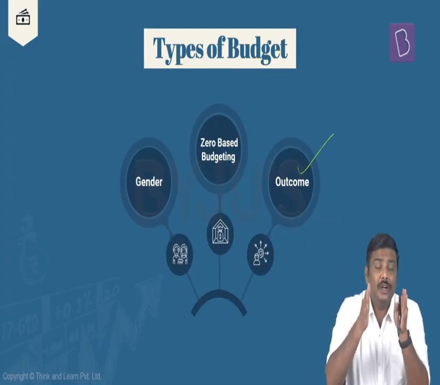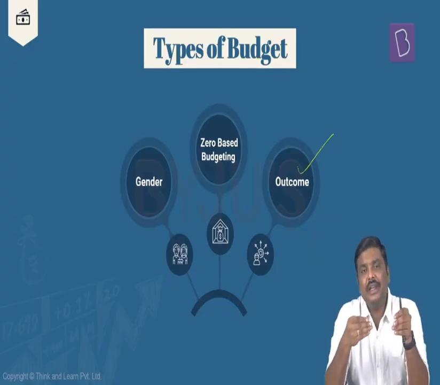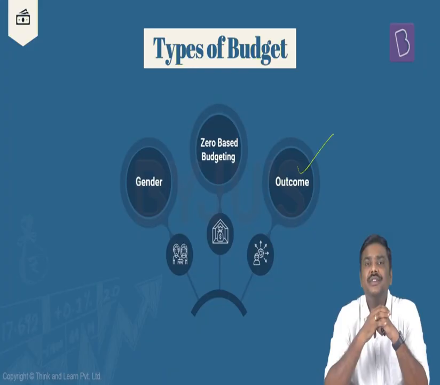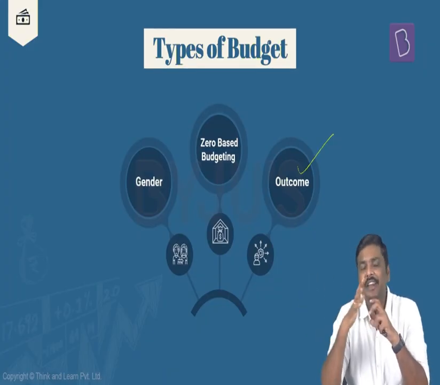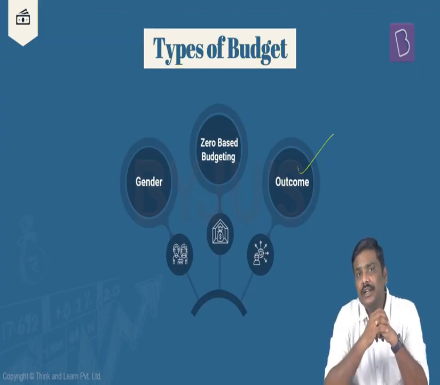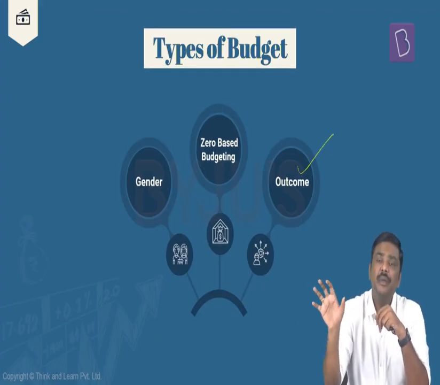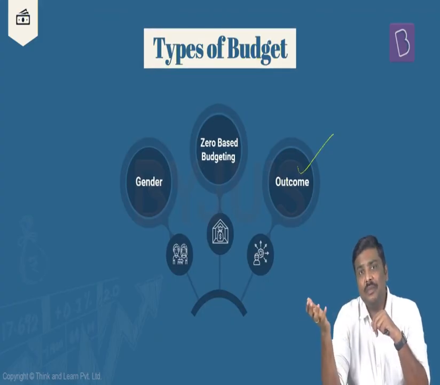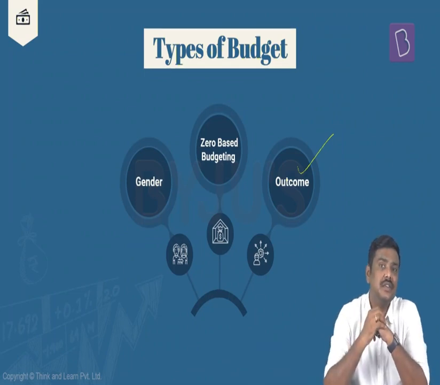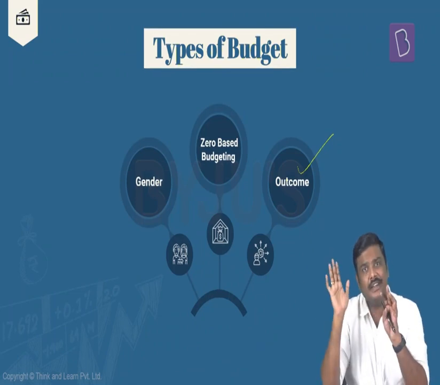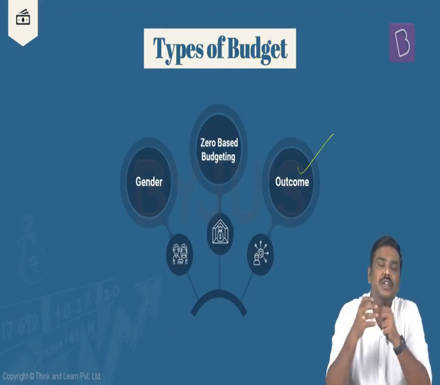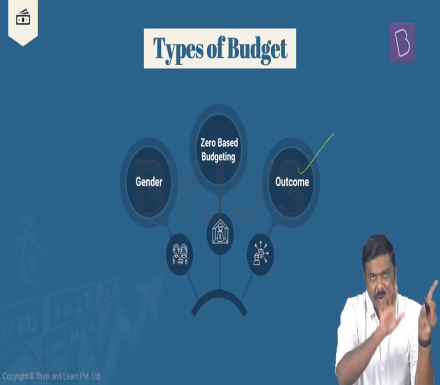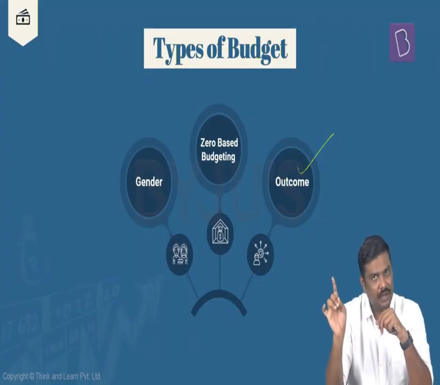So government on one side will tell you that they are going to spend so much money under so many heads. In addition to this, government will also tell you the important sources from which government will generate income. Specifically, government will tell you that they will collect a certain amount of income from tax receipts, and a certain amount of income from non-tax receipts. What are tax receipts and non-tax receipts? We'll understand it later, but generally understand this. Whenever they announce a budget, government will provide all the information related to how much expenditure the government will incur and how much income the government will collect.